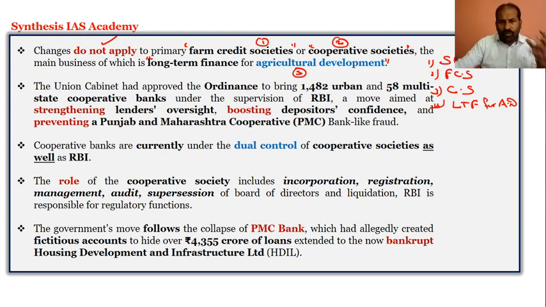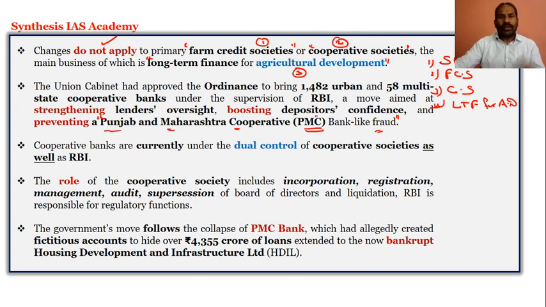And now we will look at why the cooperative banks were brought under the regulatory framework of RBI, because we have seen the PMC bank fraud. What is the PMC bank fraud? That is the Punjab and Maharashtra Cooperative Bank fraud we have seen, wherein various fictitious bank accounts were created and there was a big fraud.